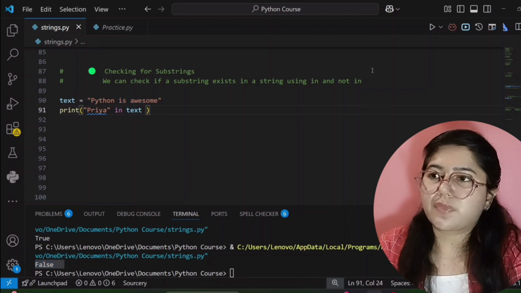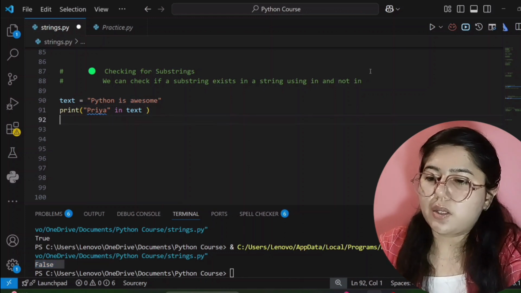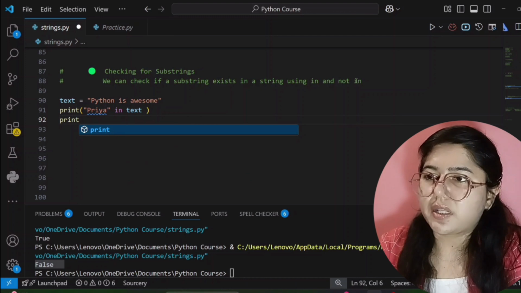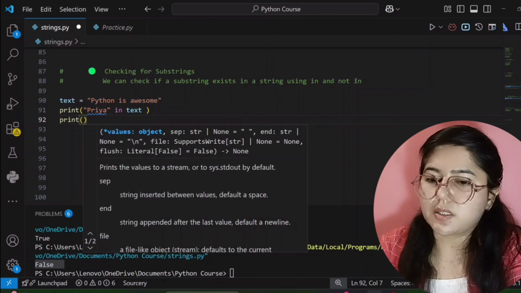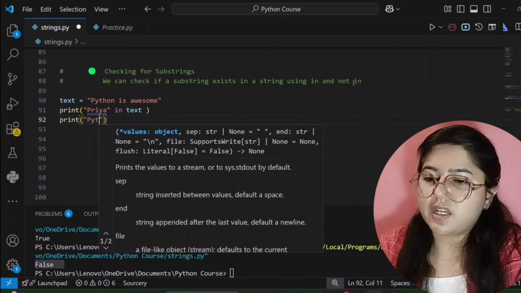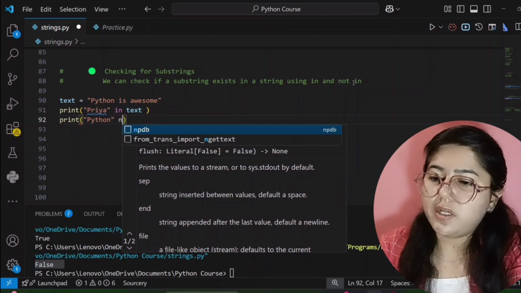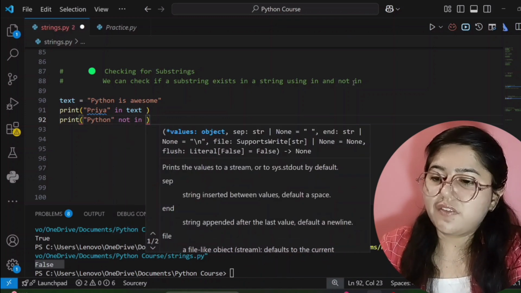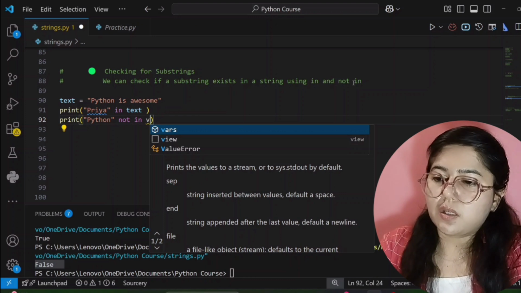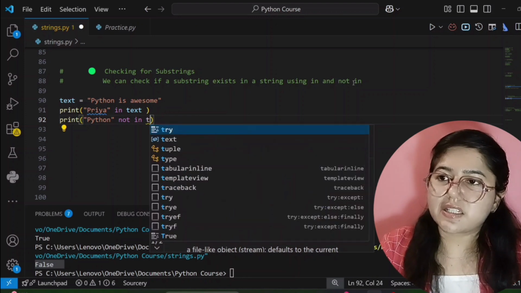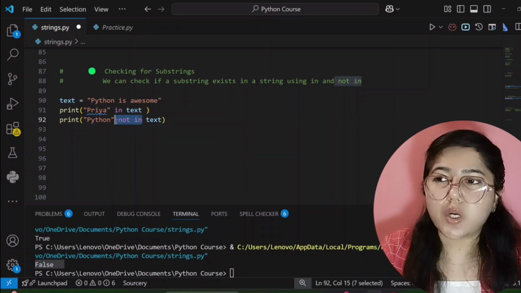Okay. If I use not in, what does this mean? See here, if I write Python not in and then the variable name, that is text. So what does this not in mean?